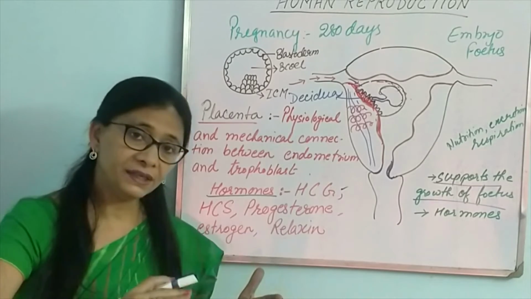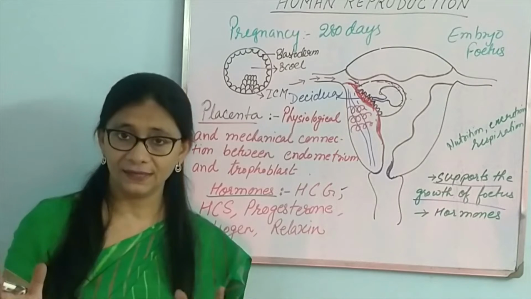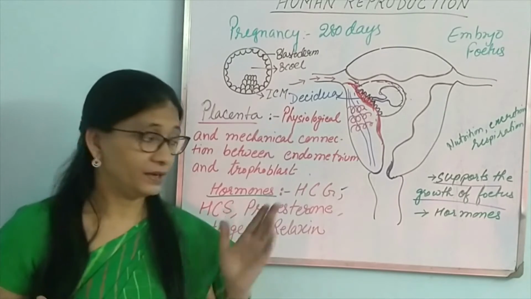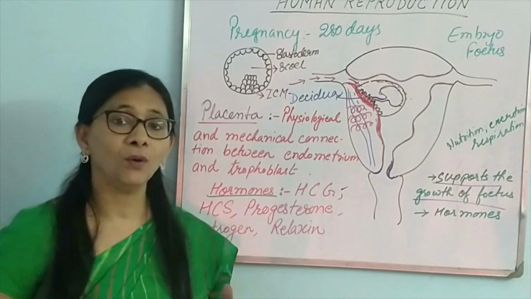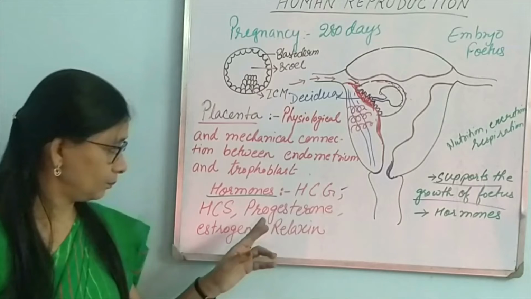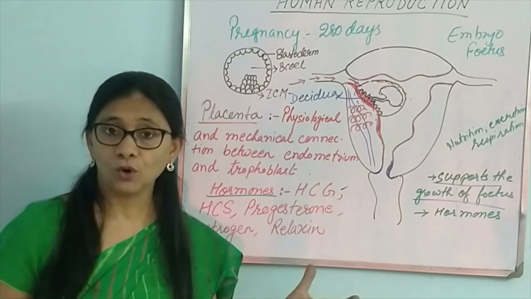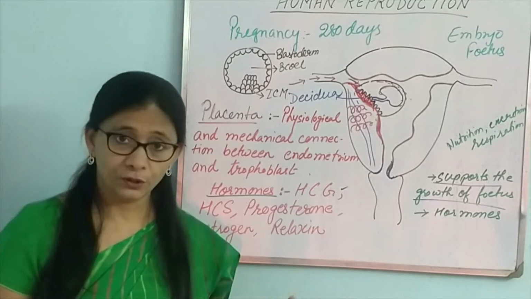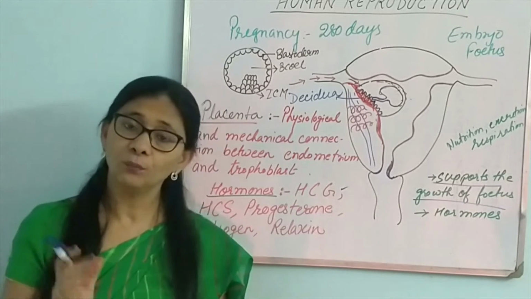Now, for a continuous secretion of progesterone for all the 9 months of pregnancy, HCG is needed, because only when HCG is there in blood will progesterone be secreted from the corpus luteum. Progesterone is also secreted from the placenta, because just from the corpus luteum is not sufficient. A lot of progesterone is needed during pregnancy, and the placenta also secretes some amount of progesterone.